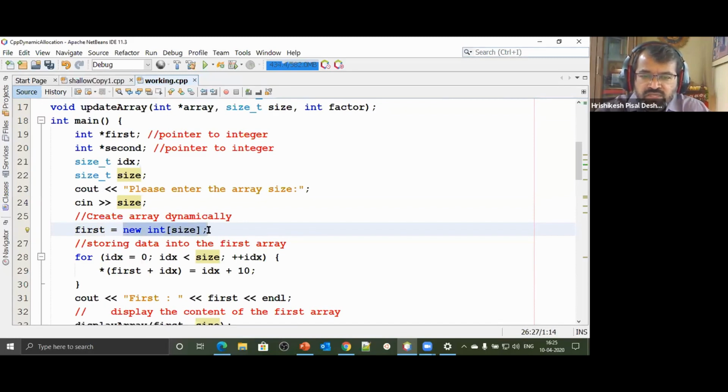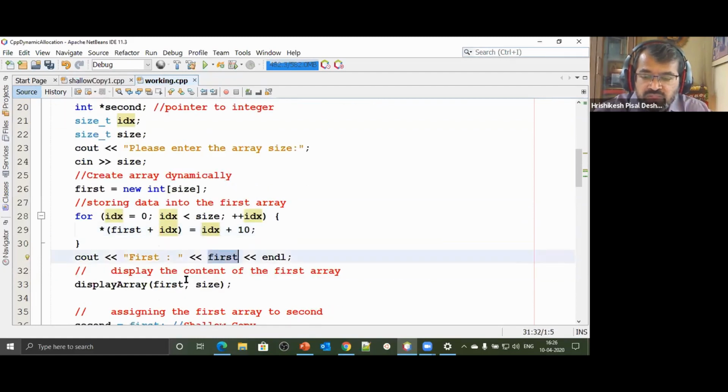So I say new int of size. The moment I say new int of size, this array has got created, and first is a pointer which is now pointing to a group of 5 integers, the base address of an array of integers. So I say idx equal to 0, idx less than size, plus plus idx. And remember this: pointer plus 0, then pointer plus 1, and the whole thing in brackets with star. That means at all those locations, I change the value. First place I store value 10, next place I store 11, 12, 13, 14, 15. That's what I store. And then I print all those elements. For that, I give a call to the function display array.